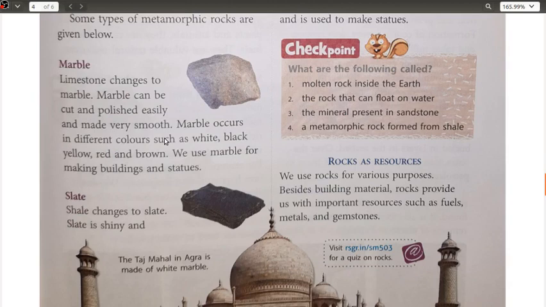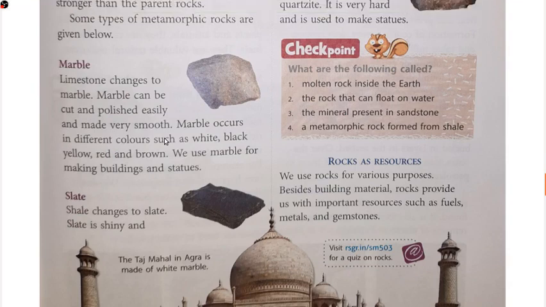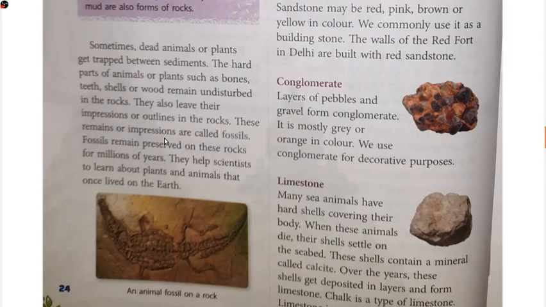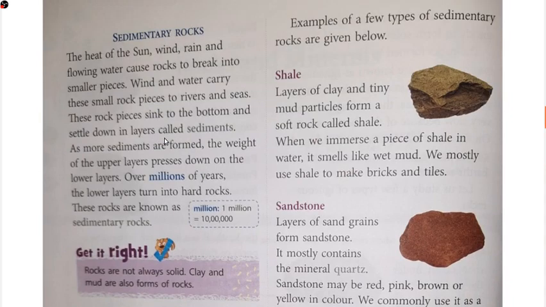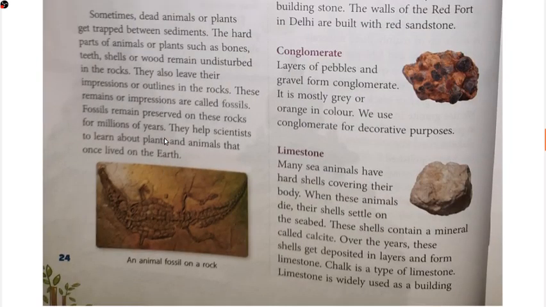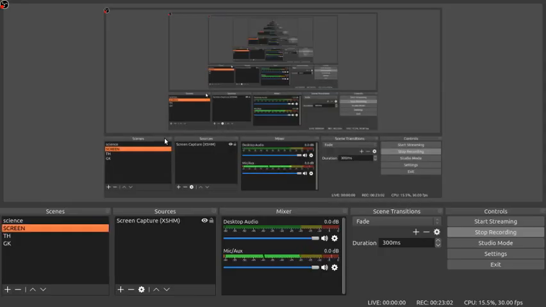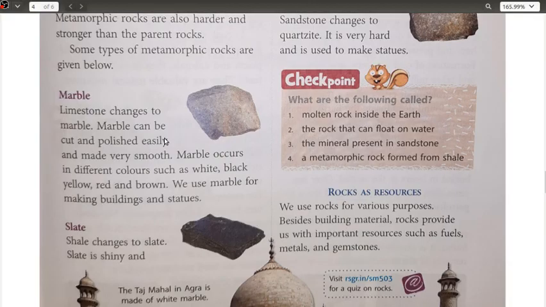So this marble, as all of us we know, that is limestone changes to marble. Okay, and if you remember, limestone was what? Limestone is, or it was, one of the types of the sedimentary rocks. See here. Okay, these are the different types of sedimentary rocks: shale, sandstone, conglomerate, and your limestone. So this limestone gets converted into marble due to the intense heat, pressure, and everything. That is the conditions which are prevalent at the bottom of the surface of the earth.